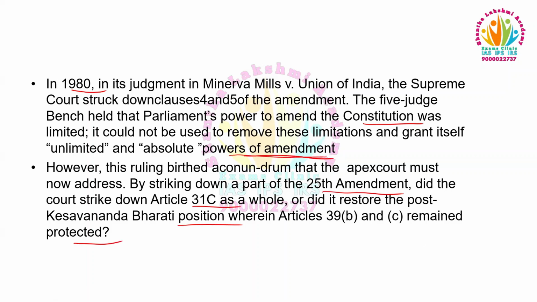However, this ruling birthed a conundrum that the apex court must now address by striking down a part of the 25th Amendment. Did the court strike down Article 31C as a whole, or did it restore the post-Kesavananda Bharati position wherein Article 39 Clause B and Clause C remained protected?